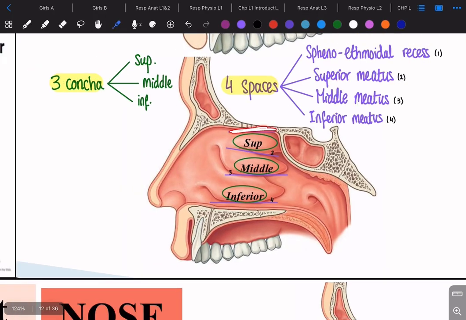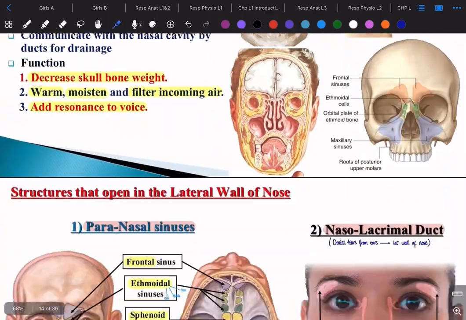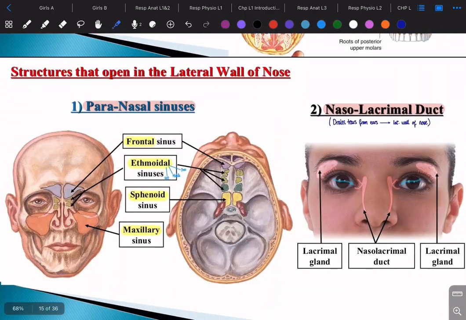What goes in? What's the opening for which space? For the sphenoid sinus. But then the second one, which is the superior meatus, has the opening for what? For the posterior ethmoidal sinus. Then the middle has everything else, اللي هو الانتيريور ethmoidal والmiddle ethmoidal والfrontal والmaxillary, كلهم وين؟ في الميدل. Then the last one, which is the inferior meatus, has the opening for what? For the lacrimal duct. خلاص? Nasolacrimal duct.